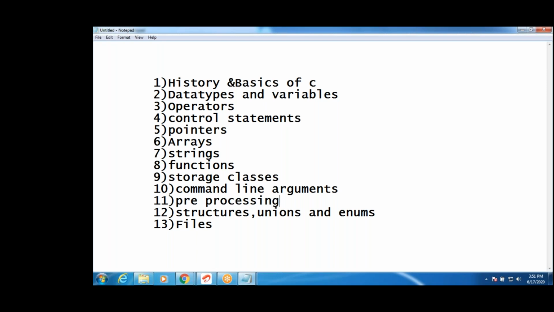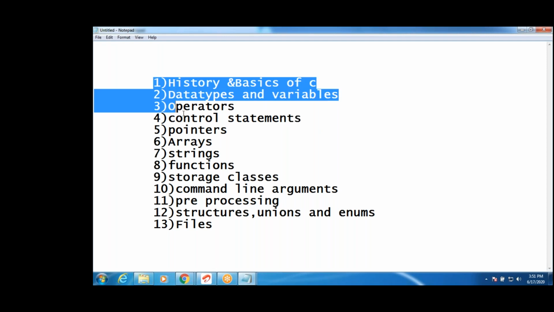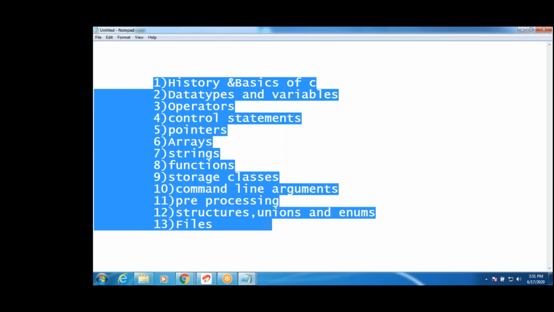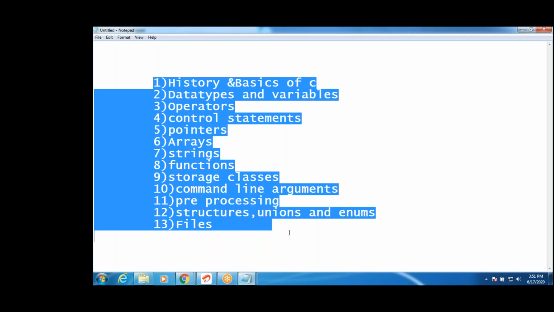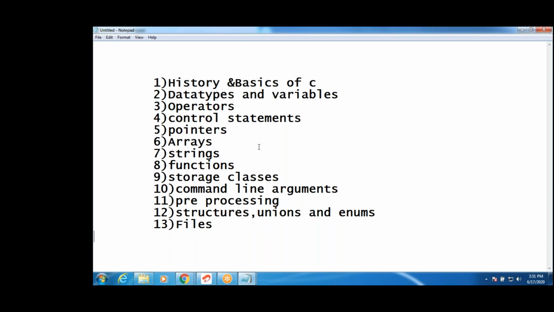See, in this online session, I am going to cover this syllabus. In total it takes 30 to 36 hours, guys. This is the syllabus we are going to discuss. Just copy the syllabus, guys.